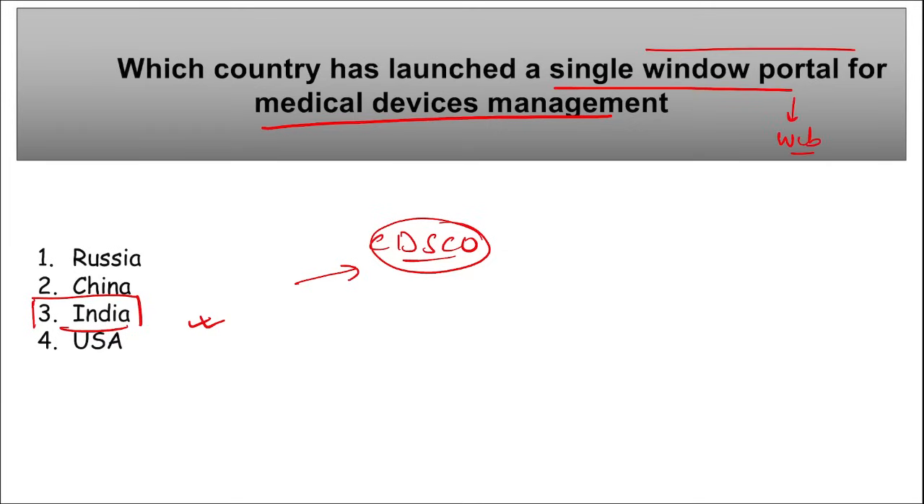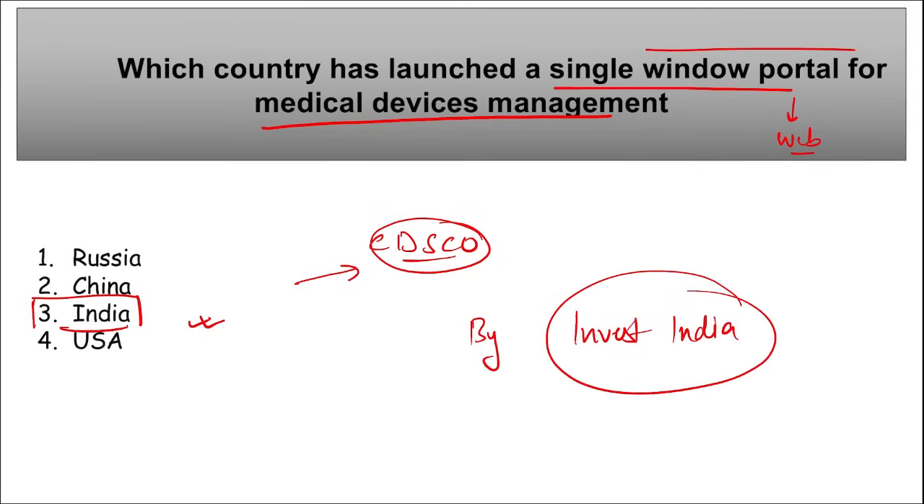Correct? The site for this single window portal, this is a website, right? Portal is a website. So this website or this portal is designed and developed by Invest India. Question can be asked that who designed and developed the website for this single window portal for the medical device management? It was by Invest India. Correct? This particular single window portal will act as a one-stop solution for all the approvals that are required by any investor. Correct? Mark this.